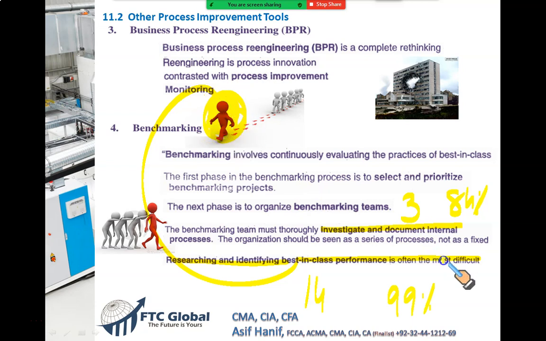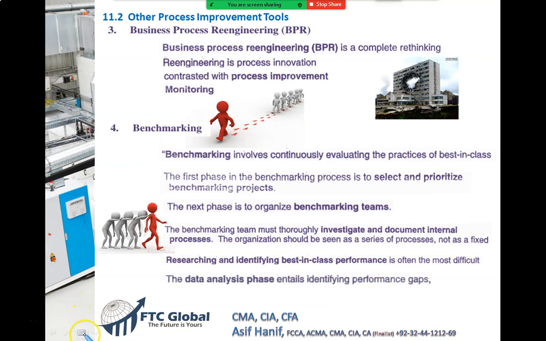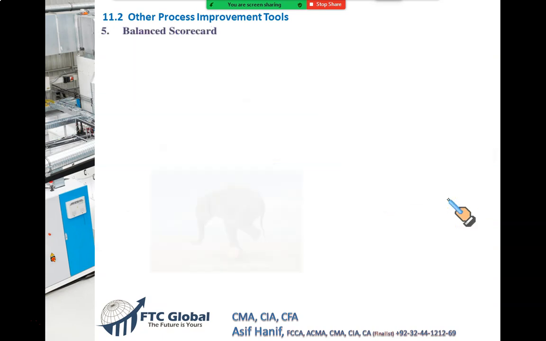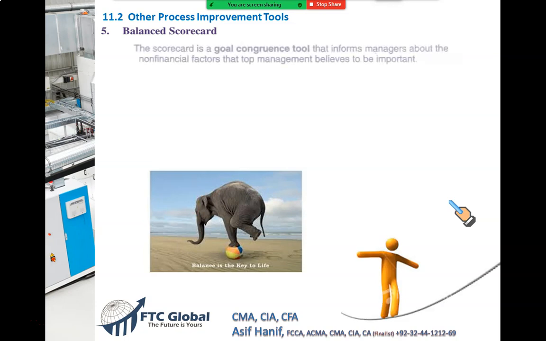The other bank, let's say you are bank A and this is bank B. How will you get insight into bank B? What they actually do is something hard to take out. Somehow if you are able to, you can bring in changes in your business processes also, and you can perform well as well. And then finally, once we have adopted the processes of this leading bank, we can go for data analysis to see whether we have been able to bridge the gap, what the gap was, that we were doing it in 3 months, this may go to 14 days. So we need to bridge this gap to as low as possible. Then there is this tool, Balanced Scorecard.